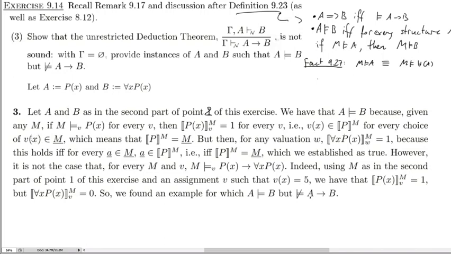There are as many different assignments as there are elements in M.